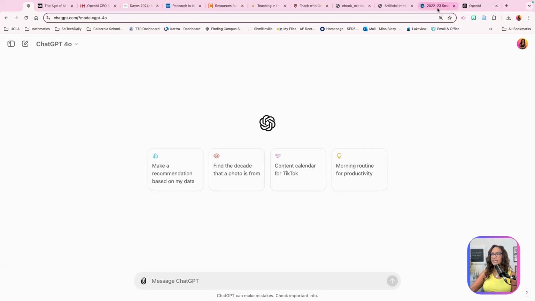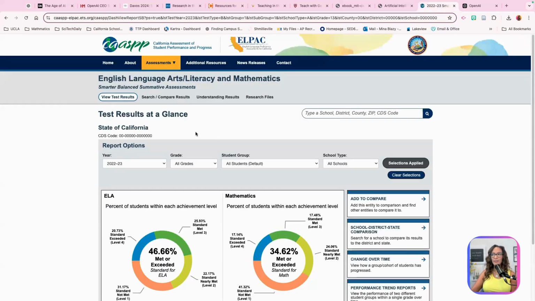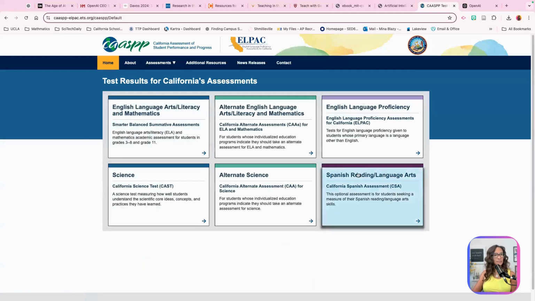So depending on what state you're in, like we have what's called, let's just go to the home here. We have 6 different assessments that we offer in the state of California: the summative assessments, meaning the end of the year. How have students done? How have they engaged in their academic learning? And what's the impact on the next year and how can we improve our instruction? So we have the English language arts, literacy, and mathematics. So CAASPP, the California Assessment of Student Performance and Progress, is the overarching system for these assessments.